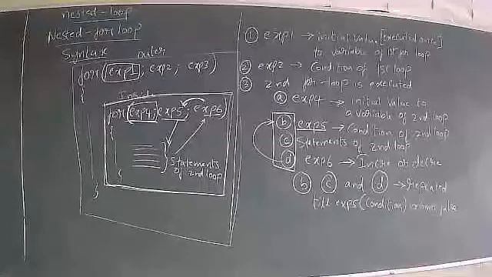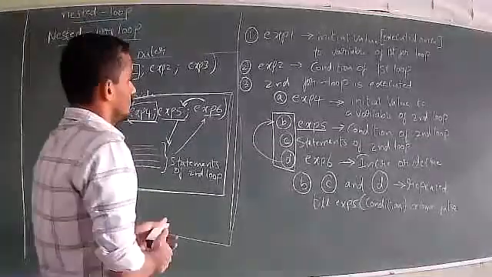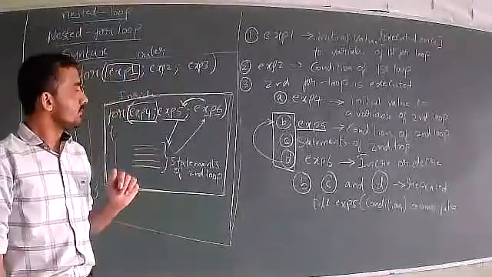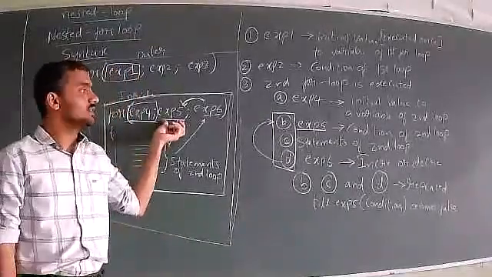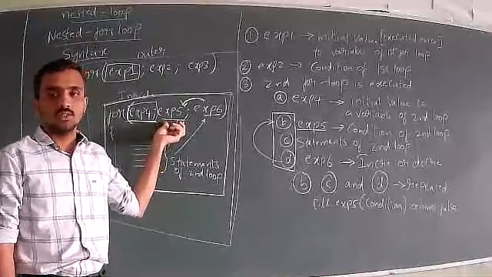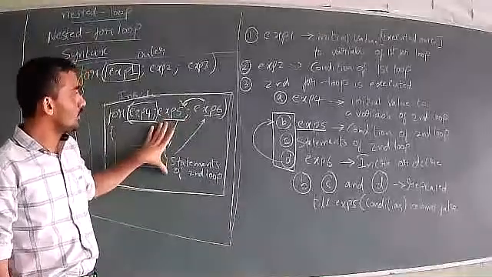Okay, fine. So we'll move further. Now I'll ask one question for you. See, when the condition of the second loop is false, the second loop will terminate.